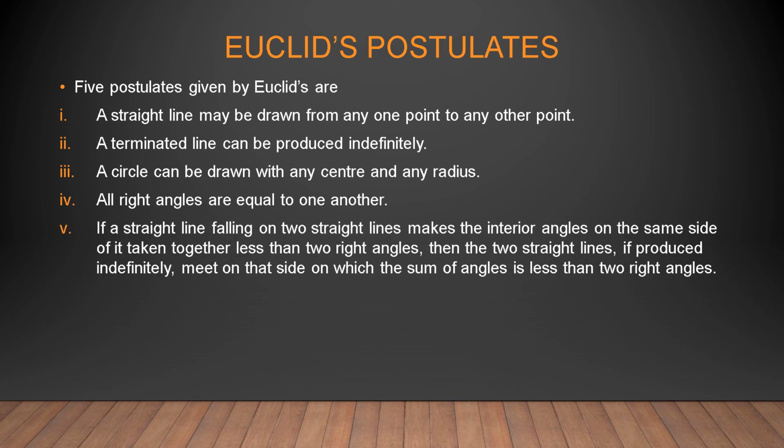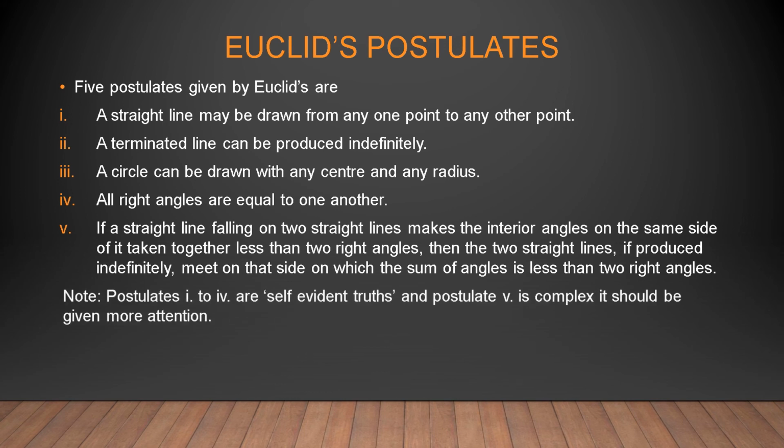If a straight line falling on two straight lines makes the interior angles on the same side of it taken together less than 2 right angles, then the 2 straight lines, if produced indefinitely, meet on that side on which the sum of the angles is less than 2 right angles. Now postulates 1 to 4 are self-evident truths, and postulate 5 is complex and should be given more attention because we will be using it more for proving whether lines are parallel or not.